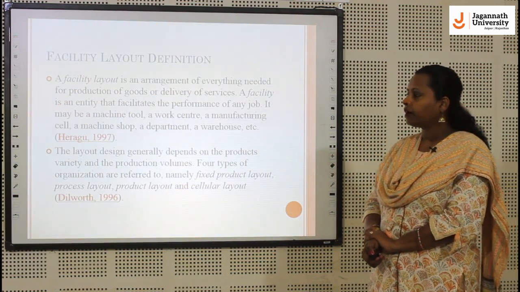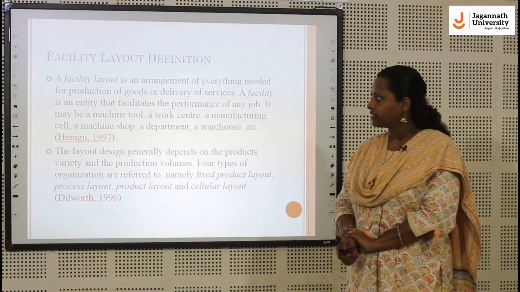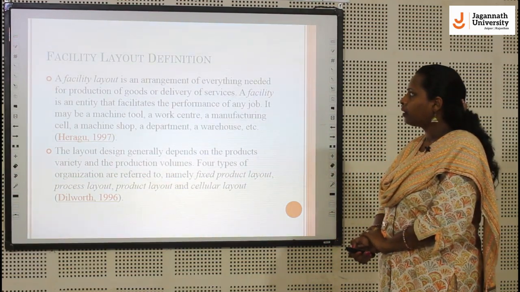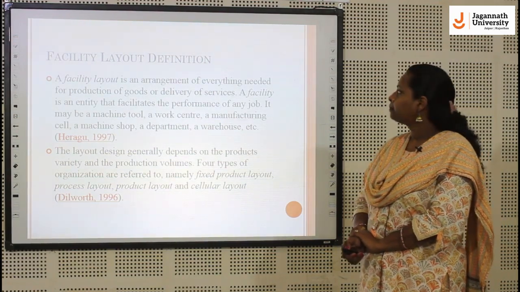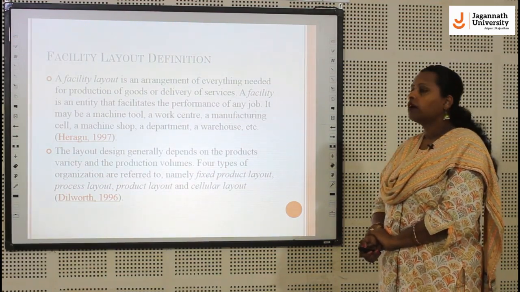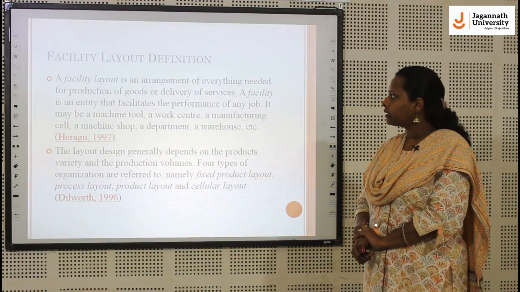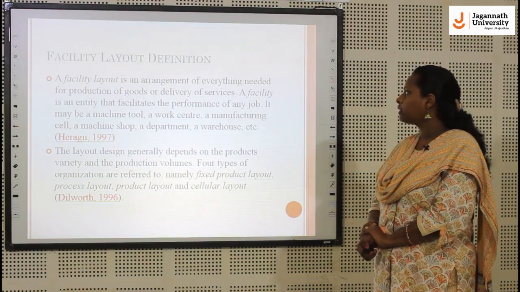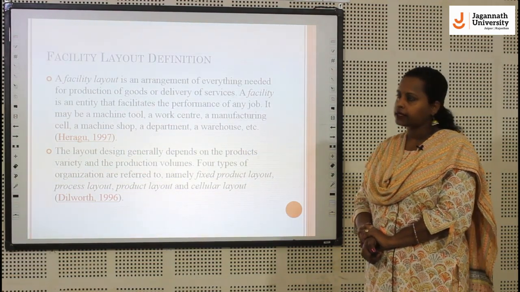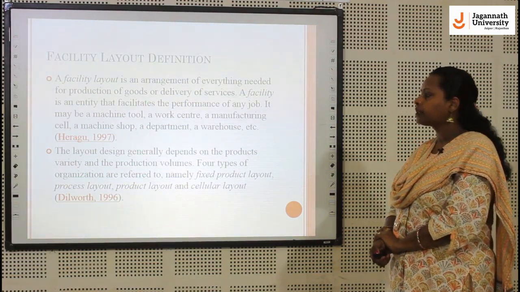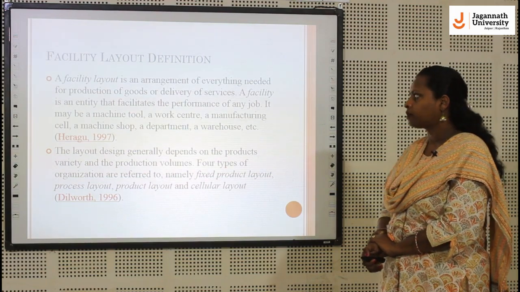Then facility layout. There are some definitions of facility layout. A facility layout is an arrangement of everything needed for production of goods or delivery of services. A facility layout is an entity that facilitates the performance of any job. It may be a machine tool, a work center, a manufacturing cell, a machine shop, a department or a warehouse.